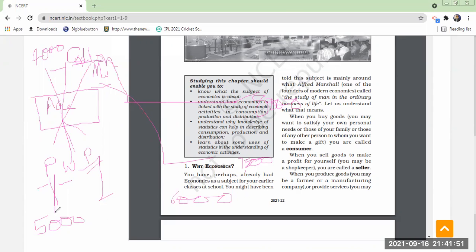For paddy it is 5,000. For wheat, I mentioned 4,000. For pulses it is 6,000. For cotton it is 8,000 profit. For mirch it is 7,500. Which one will you choose?